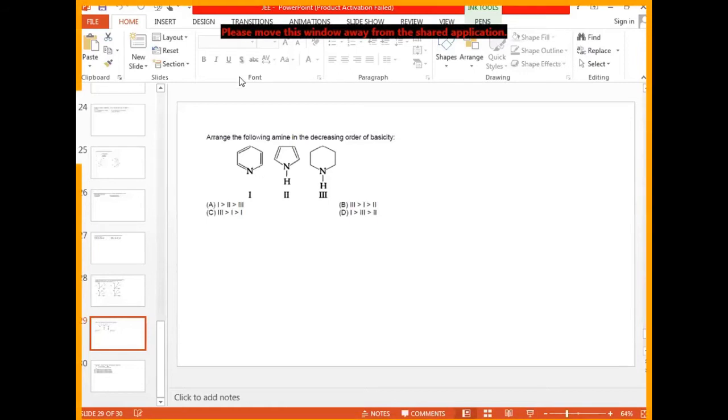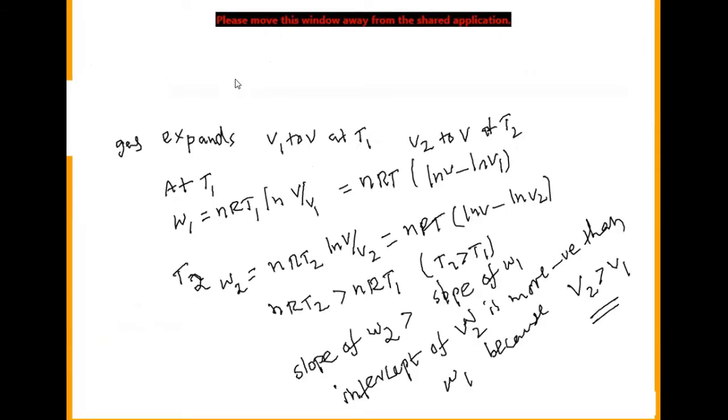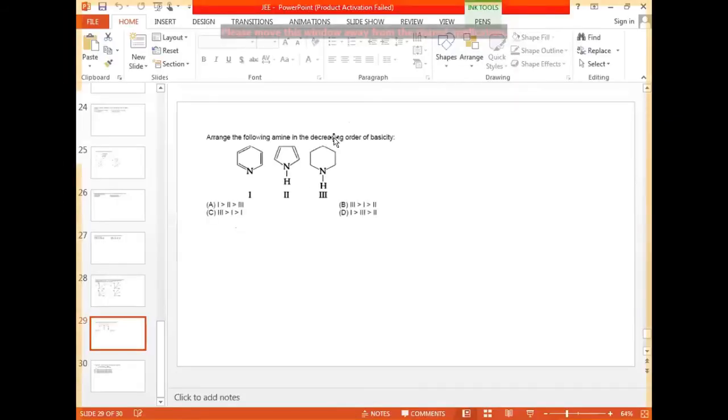Now first we take the structures one by one. The first one will be like this, pyridine. The second one will be pyrrole. The third one, the name of the compound is in my mind but not coming. We'll see, and we'll be taking it like this.